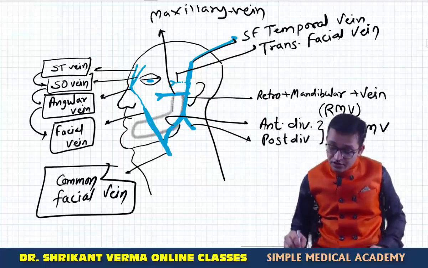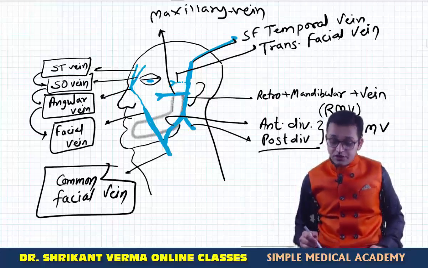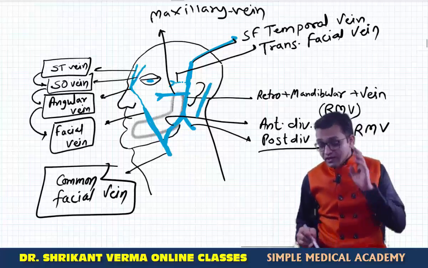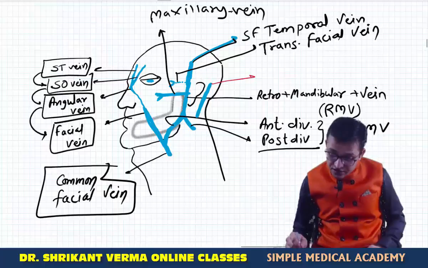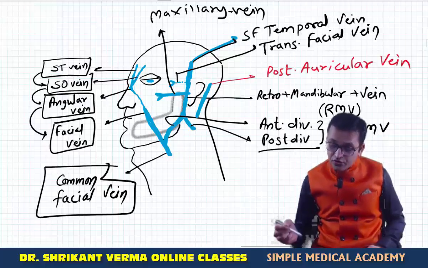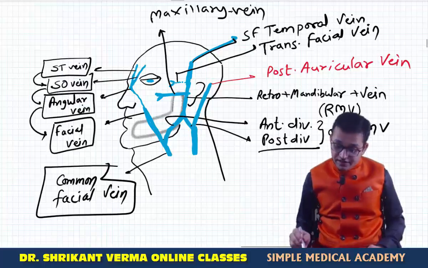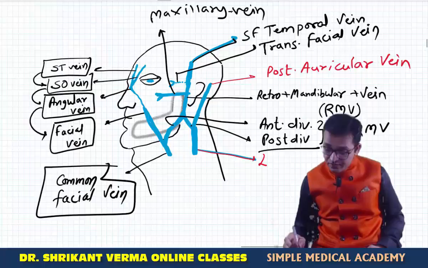Now we are going to see what is happening to this posterior division. One vein is coming from the posterior side of the ear. So what should be the name? Definitely your answer is, this is known as posterior auricular vein. This posterior auricular vein is uniting with the posterior division and making one very important vein of the neck, the external jugular vein. Most important, this is the external jugular vein.